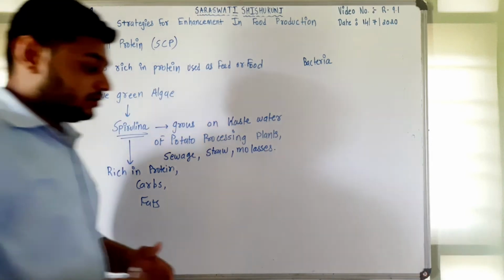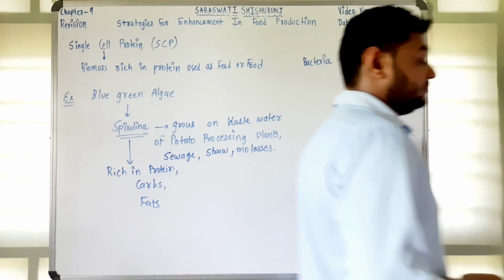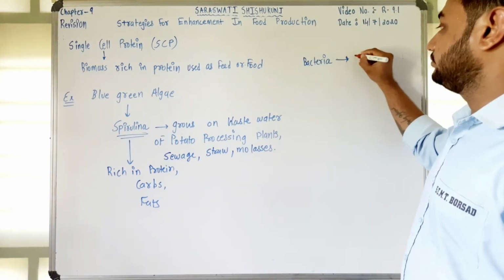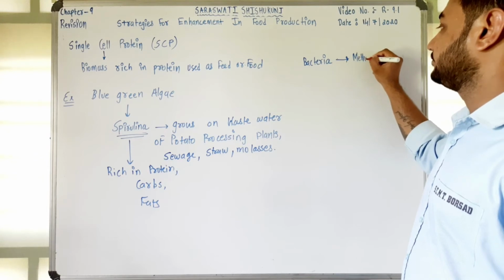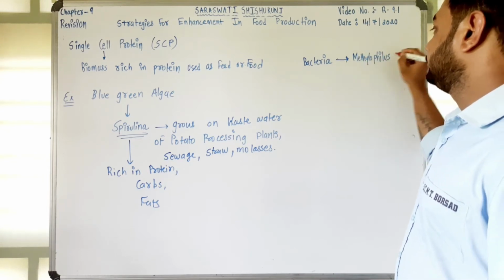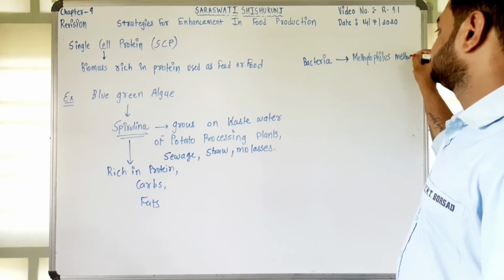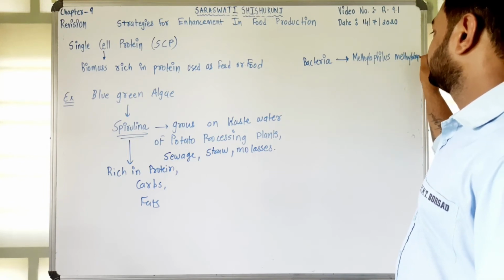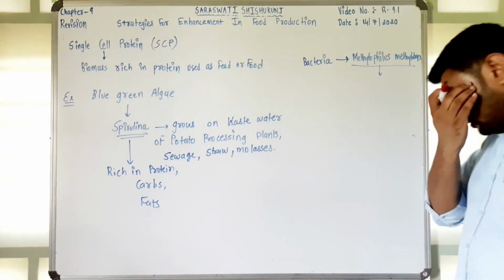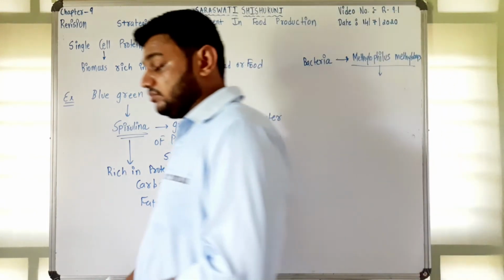like a bacteria called Methylophilus methylotrophs. This bacteria produces a high amount of protein.